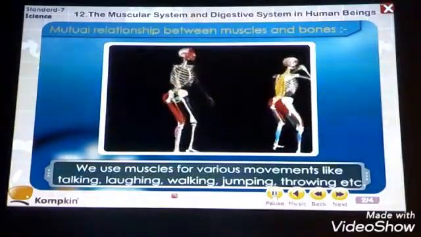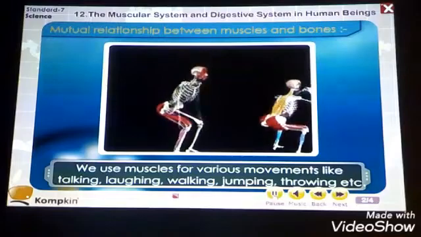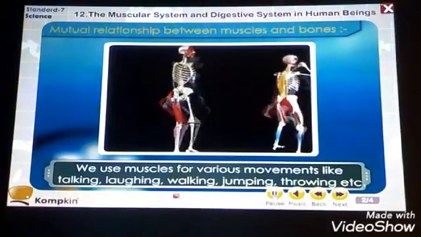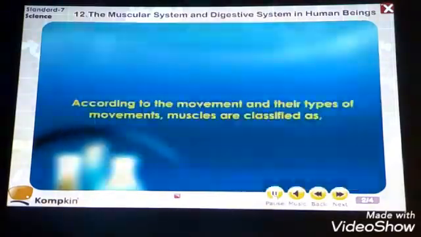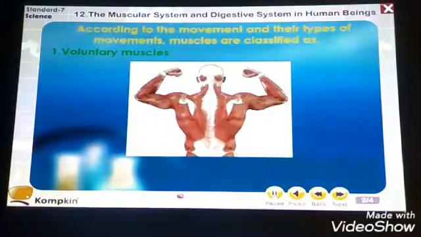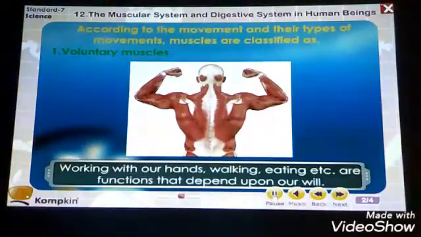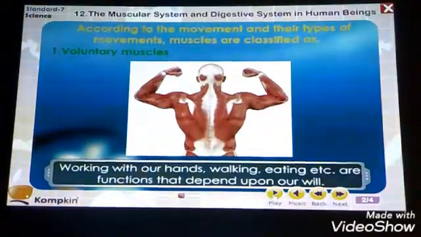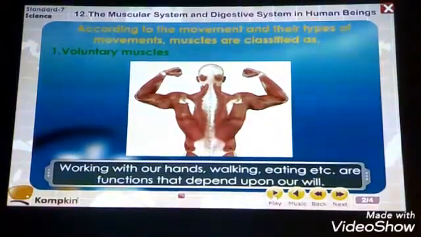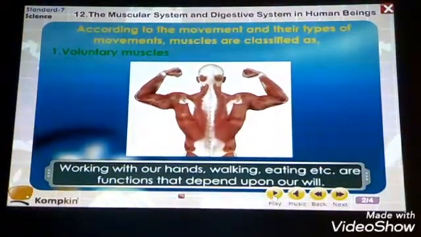We use muscles for various movements like talking, laughing, walking, jumping, throwing, etc. According to the types of movement, muscles are grouped under two types, that is voluntary muscles and involuntary muscles.